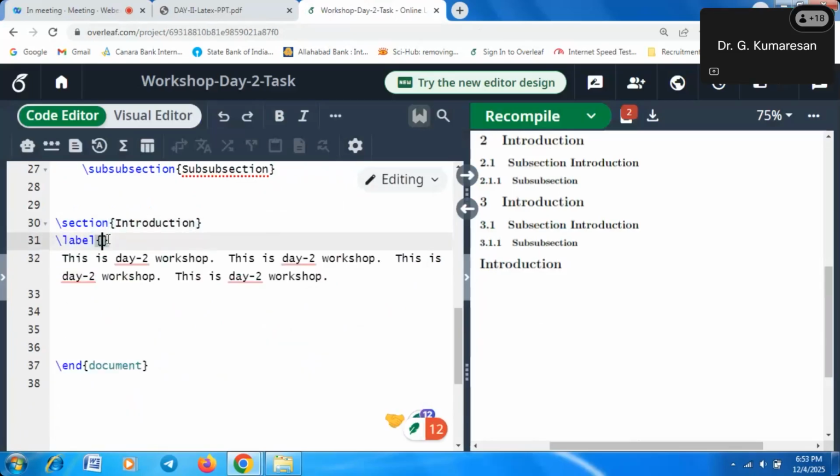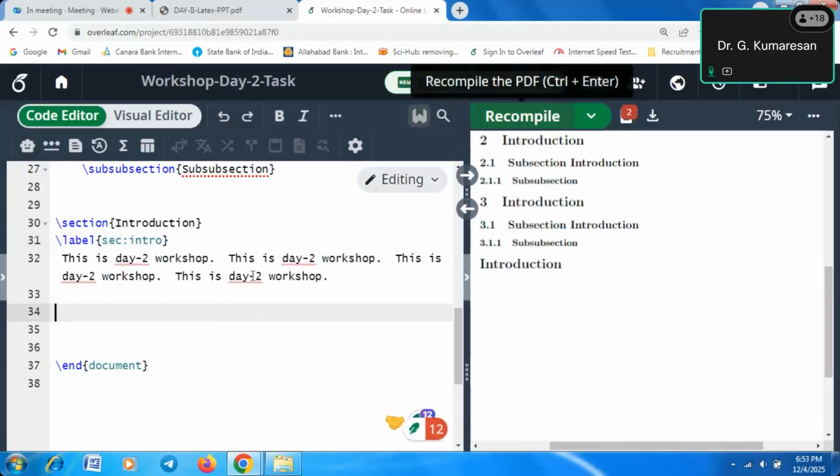Okay, so this is username. We will use your own label name. For example, I'm using the normal section label :intro. That is the label name. Now I have to cite this section 1 into a subsection.